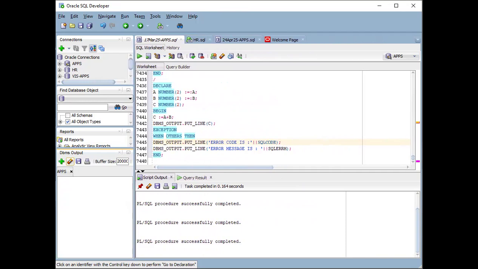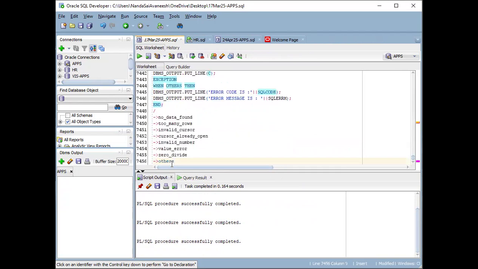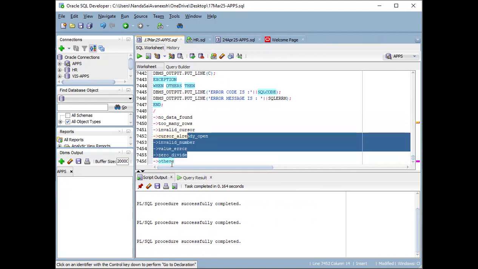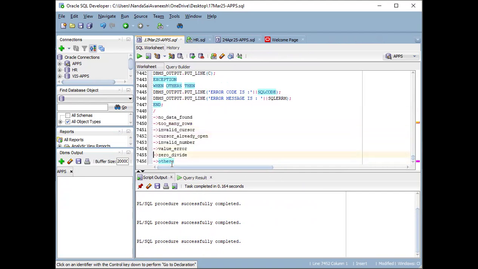So mainly we are using only these. Out of them, there are a lot of exceptions, but in real time we are going to use only these: no data found, too many rows, invalid cursor, cursor already open, invalid number, value error, zero divide. So these you have to remember. Suppose if you forget any of these, then you can simply use WHEN OTHERS. It will handle all the above exceptions.